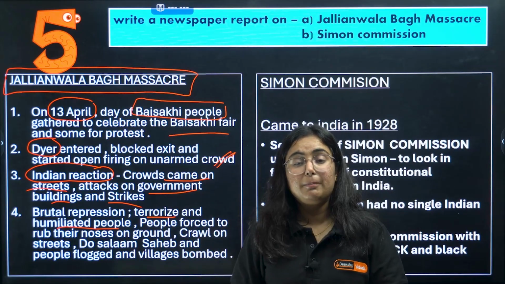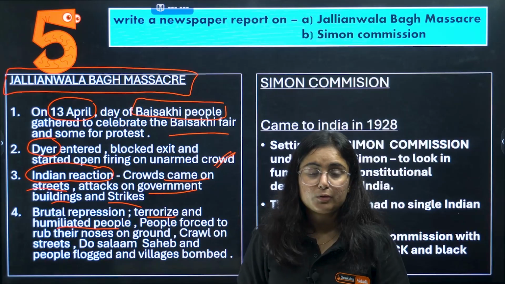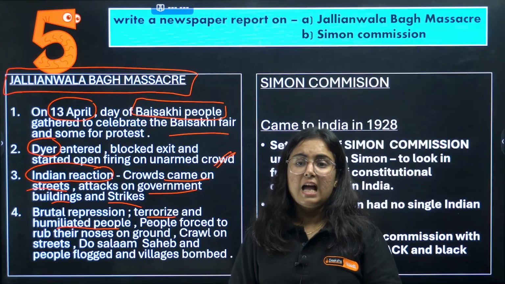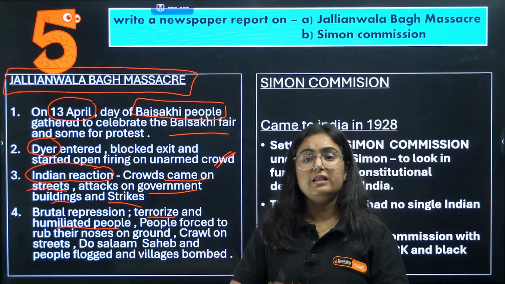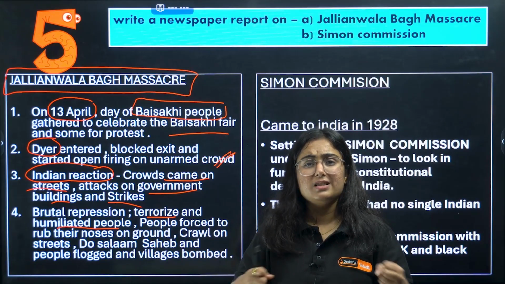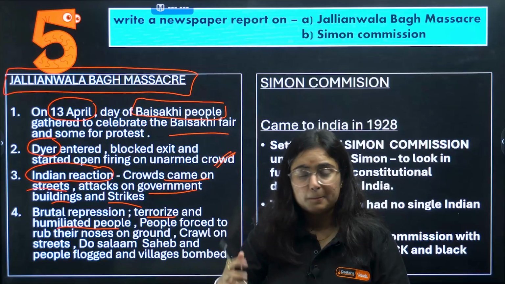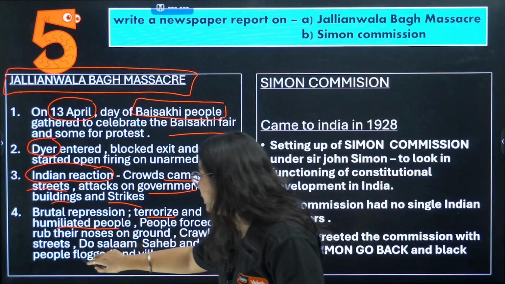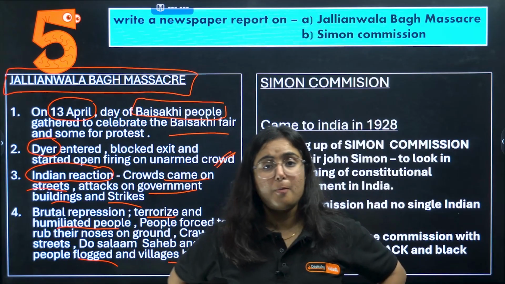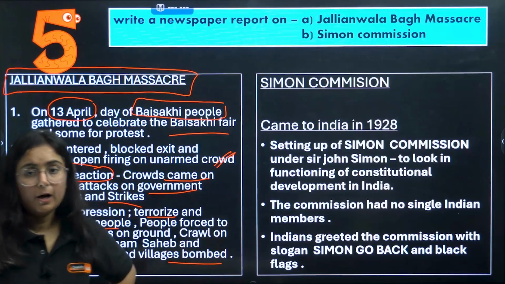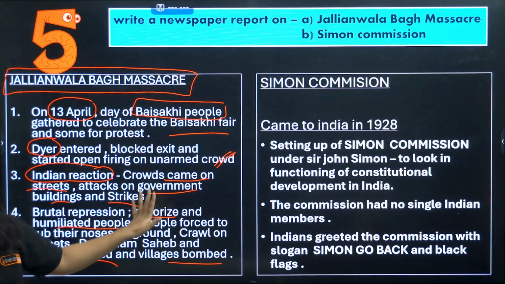They asked the people to say Salam Sahib to them. They asked the people to walk on their knees on the road. They started flogging the people, treating them like that, and villages were bombed here. So this is a note on the Jallianwala Bagh massacre. Have those points, you will get good marks.